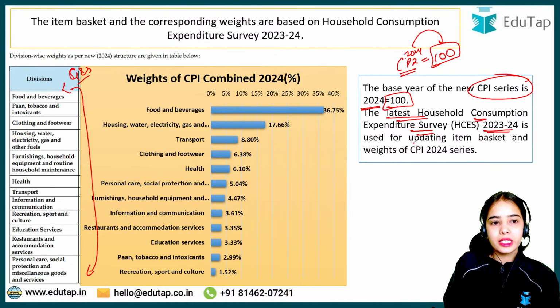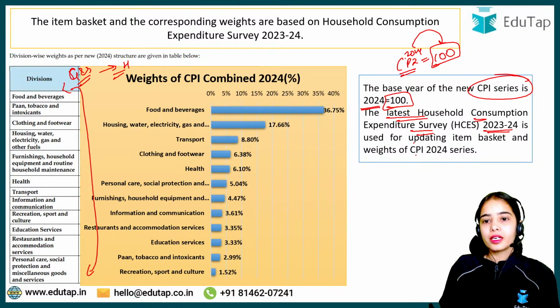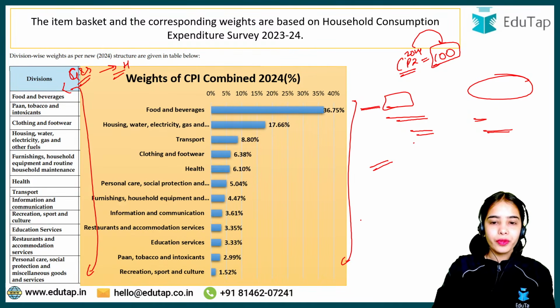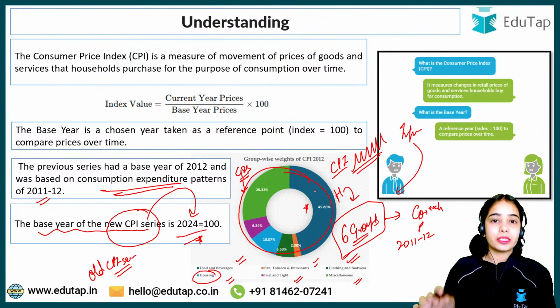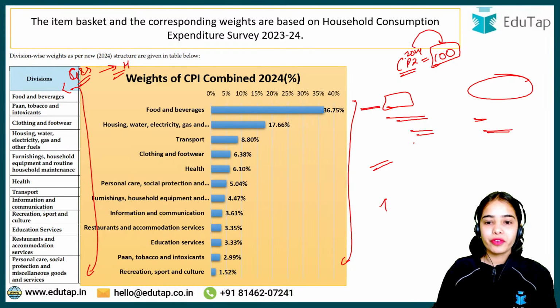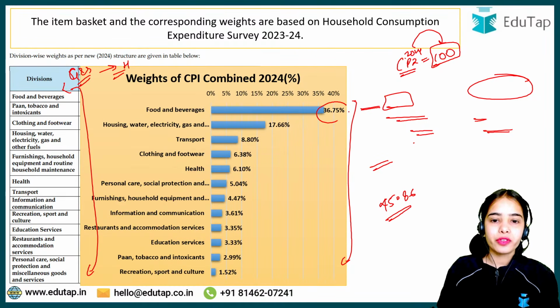and services basket that the households are consuming, with weights. The weights have also been changed. So before, the food and beverages had the weight of 45.86%, but now the food and beverages have the weight